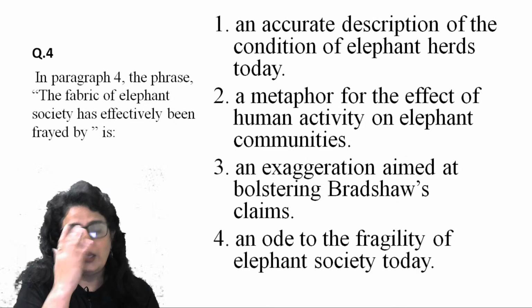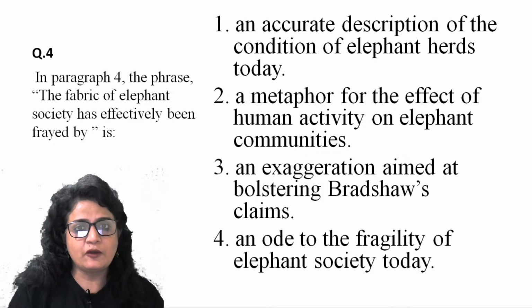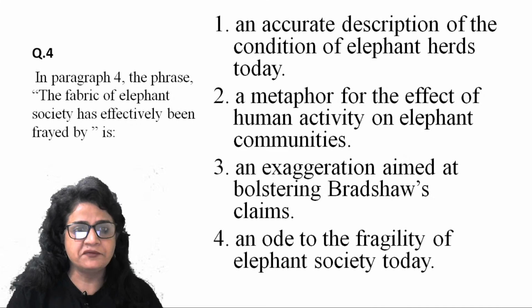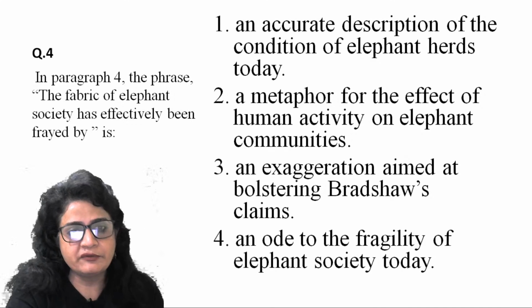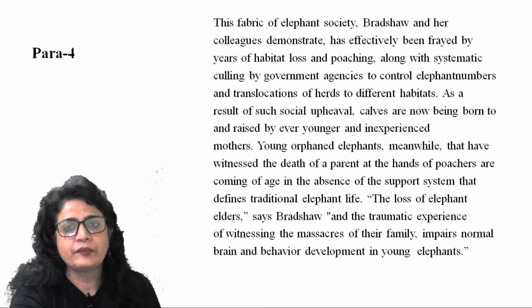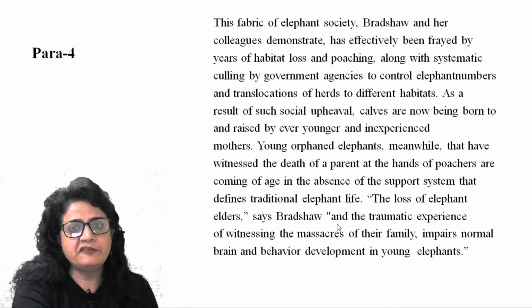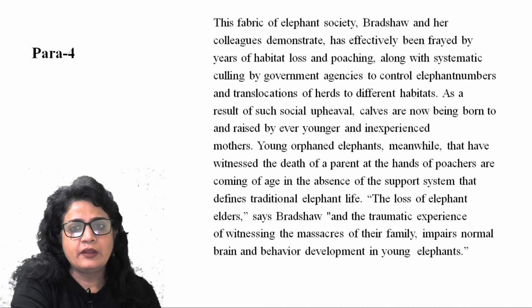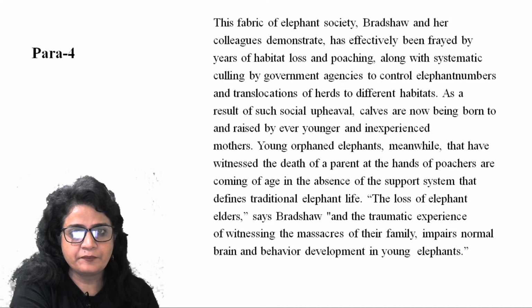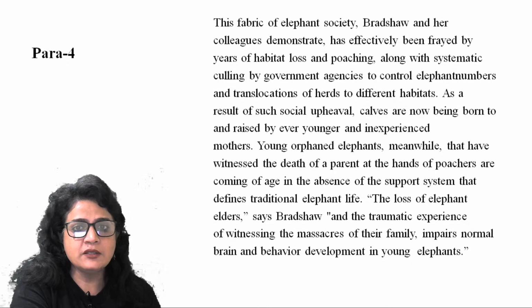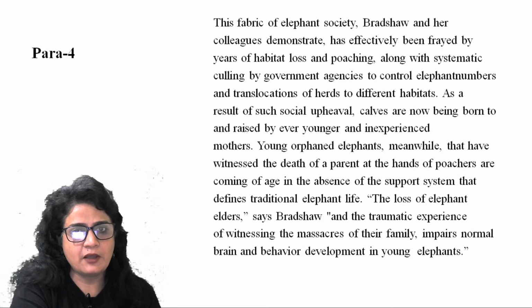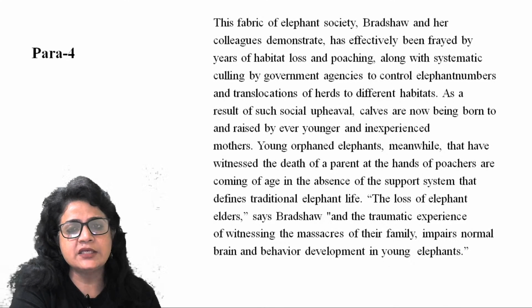Question number 4. In paragraph 4, the phrase, the fabric of elephant society has effectively been frayed by. I'll take you to the 4th paragraph in order to understand the very first line. The fabric of elephant society has effectively been frayed, torn apart by years of habitat loss and poaching, along with systematic culling by government agencies to control elephant numbers and translocations of herds to different habitats. So these are the reasons which have led to the fabric of elephant society getting frayed.